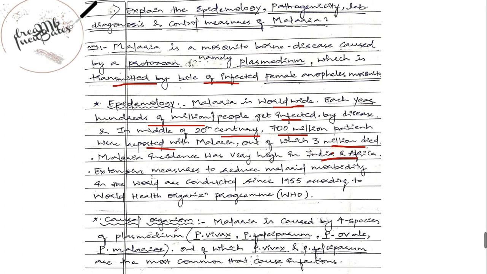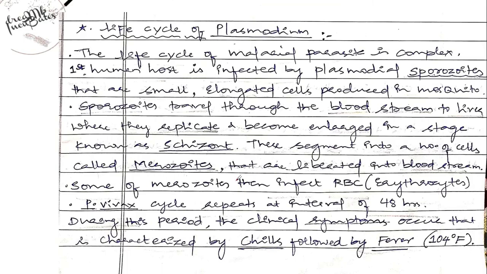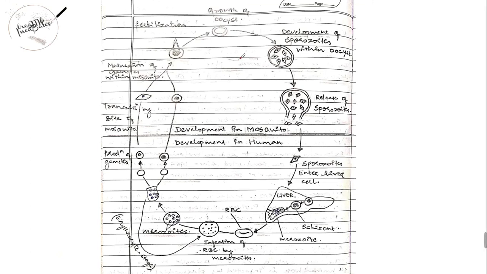Malaria is caused by species of Plasmodium, namely Plasmodium vivax, Plasmodium falciparum, Plasmodium ovale, and Plasmodium malariae, out of which Plasmodium vivax is the most common cause of malaria. Now, the life cycle. It basically occurs in two different hosts. One is human and one is the female Anopheles mosquito.